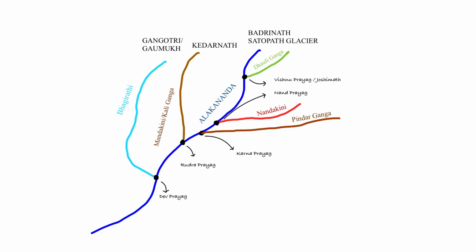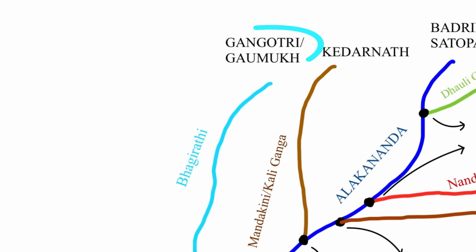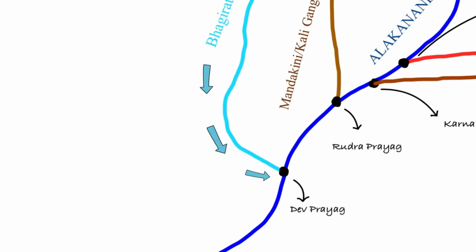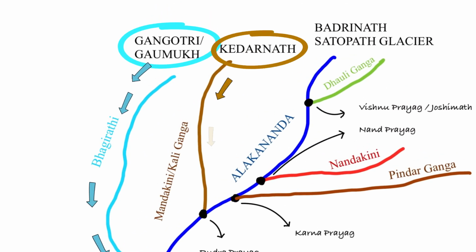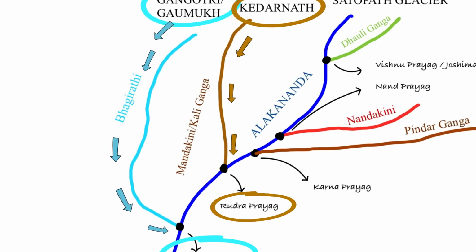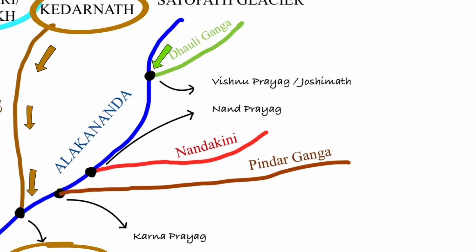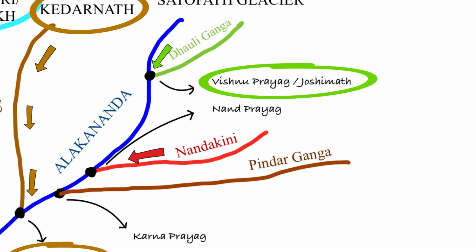Ganga river system starts in the Himalayas and is a confluence of various river streams. We will have to memorize all of these rivers, their places of origins and their confluence places. Alakananda starts from Badrinath and all other rivers join with this river. Bhagirathi starts from Gangotri or Gomukh and joins Alakananda at Devprayag. Mandakini starts from Kedarnath and joins Alakananda at Rudraprayag. Likewise, Dholi Ganga joins Alakananda at Vishnuprayag, Nandakini at Nandaprayag, and Pintar Ganga at Karnaprayag.